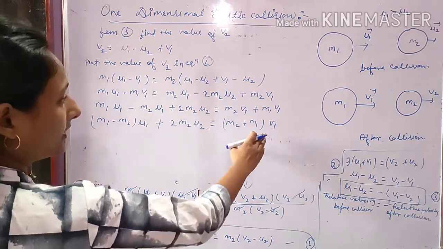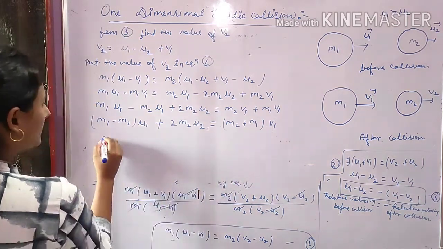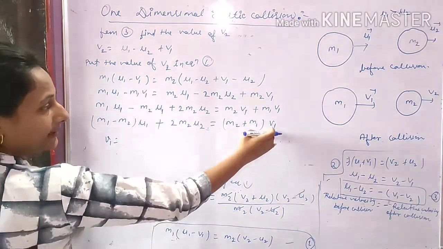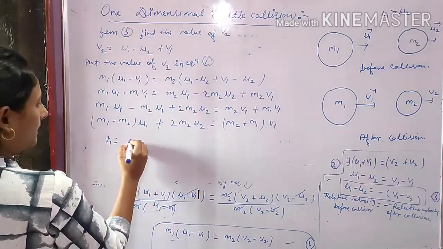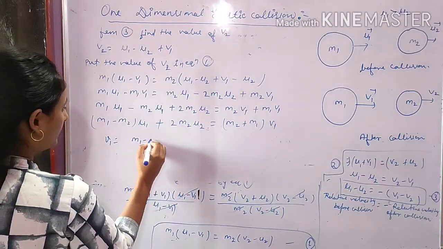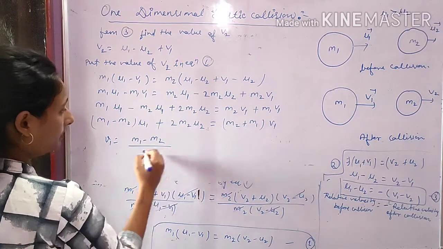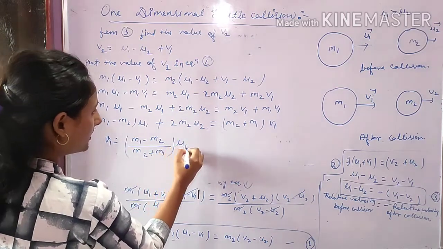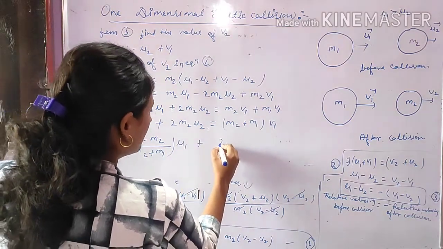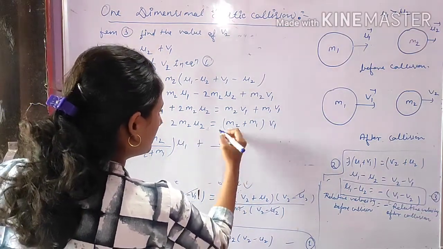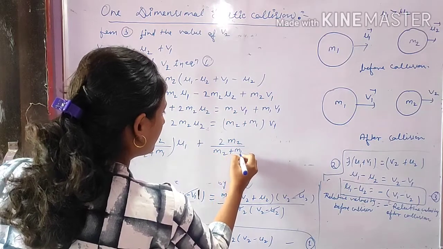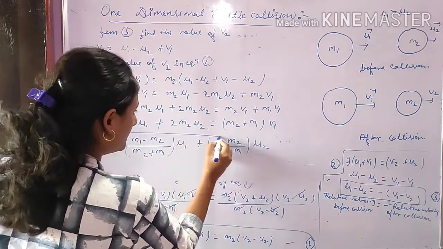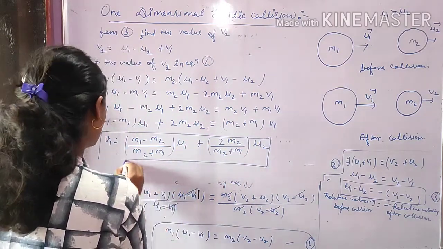So from here we find the value of v1. So the value of v1 will be (m1 minus m2) upon (m2 plus m1) u1 plus 2 m2 upon (m2 plus m1) u2. So this is the velocity value of v1.